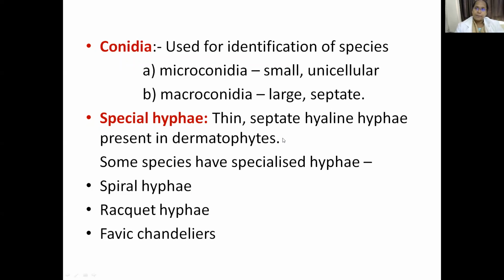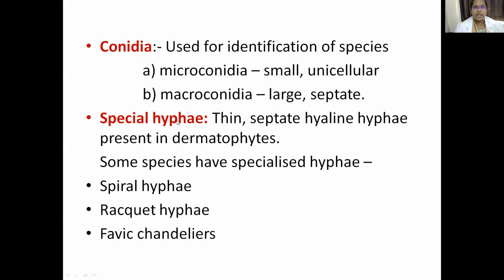So we have two types of conidia, that is microconidia and macroconidia. Micro are small and unicellular, macro are large and septate. Conidia are used for identification of species. So microconidia are small and unicellular. Macroconidia are large and septate.